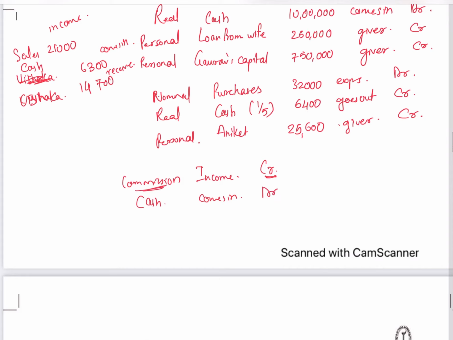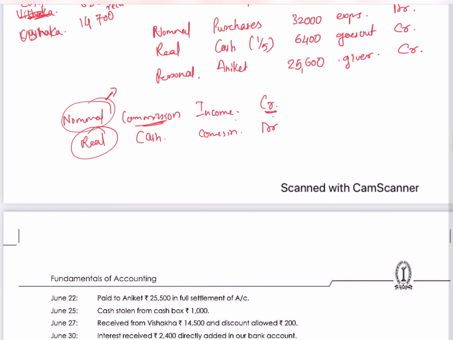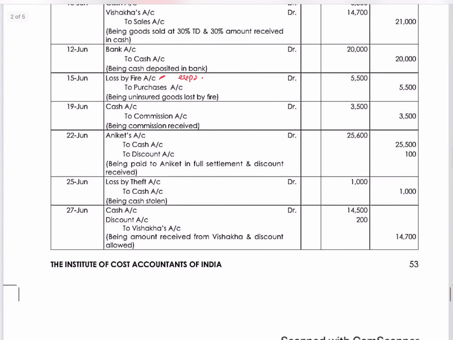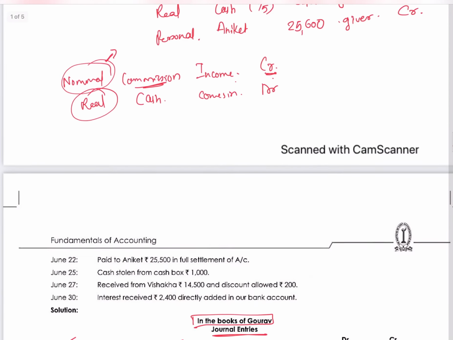You have to understand commission is a nominal account and cash is a real account. You start identifying this on your own. I will stop telling which type of account. Directly I will say income, comes in, and all. Okay. So commission, credit, cash, debit. So cash to commission, being commission received of this much.